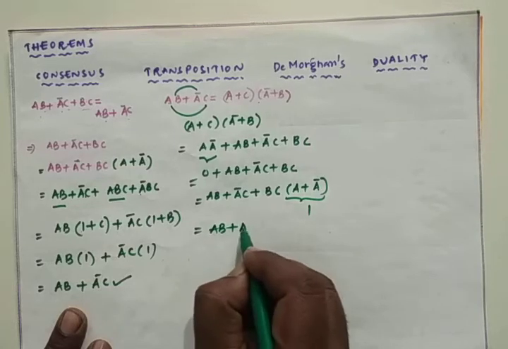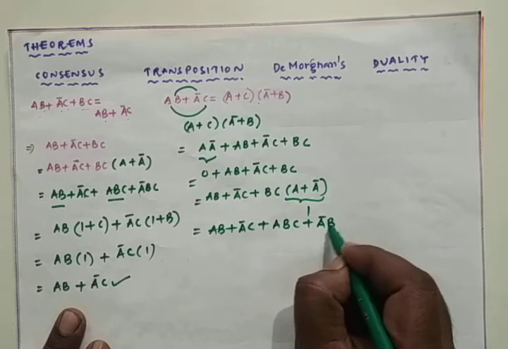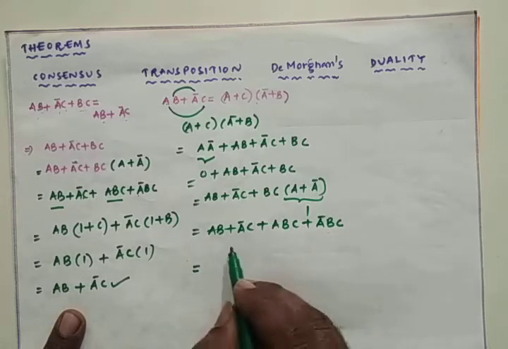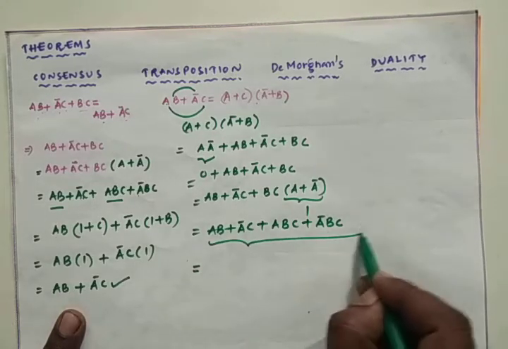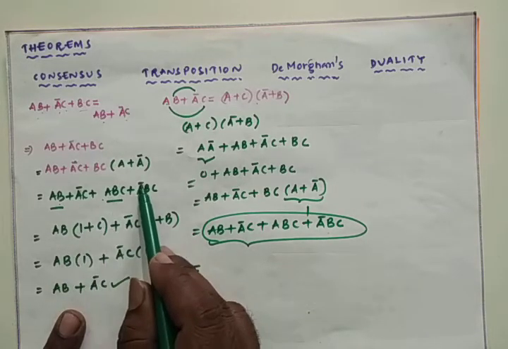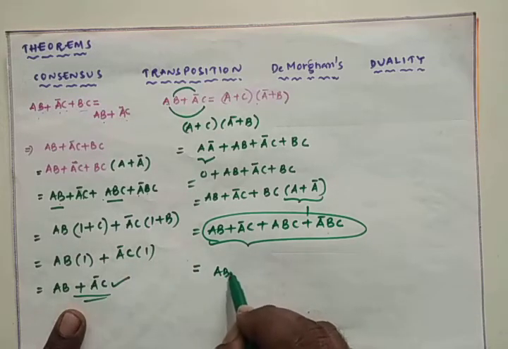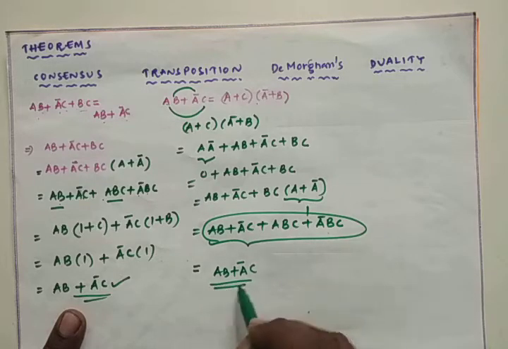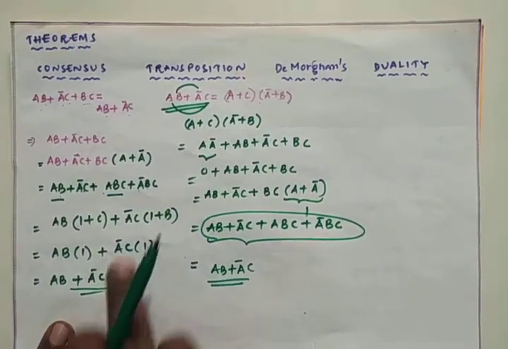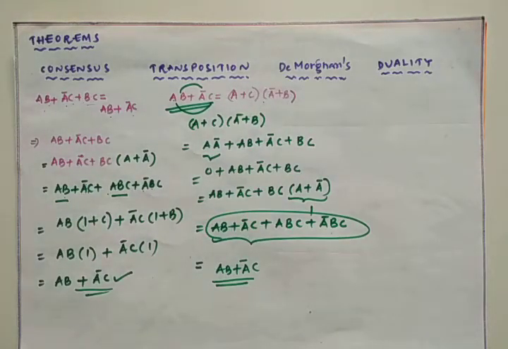So I can write this equation as AB plus A bar C plus ABC plus A bar BC. From the consensus law we have proved this is AB plus A bar C only, which is nothing but the LHS. So the consensus law we have studied, and the transposition theorem we have studied. Next we have to go with De Morgan's theorem.